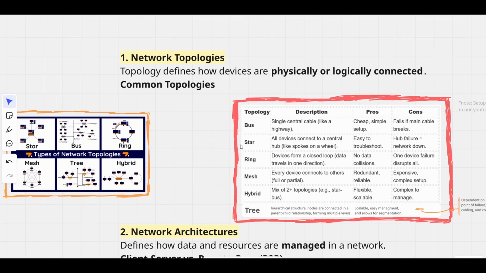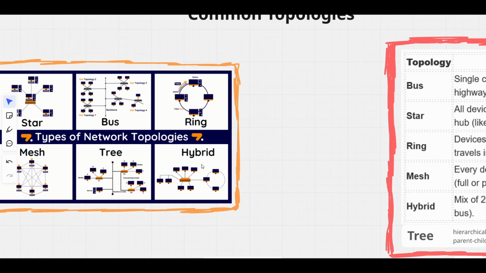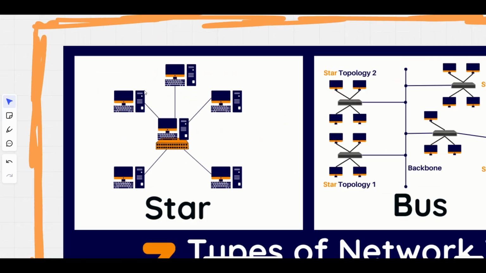Okay, second one, star. All devices are connected to a central hub, like spokes on a wheel. So star looks something like that. All devices connected to the central hub.